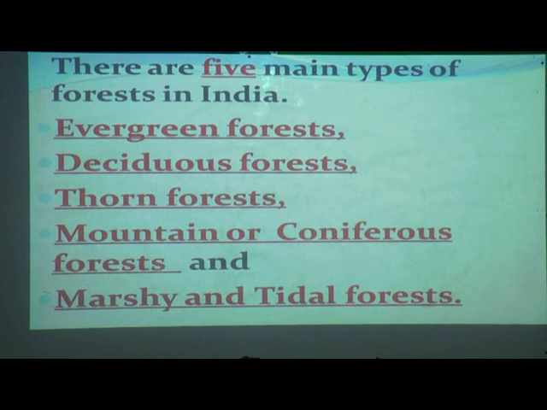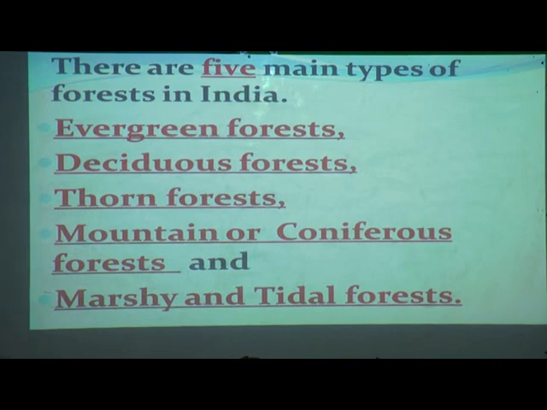There are 5 main types of forest in India. Now how many types are there? 5 types are there. So let us see that. First one, evergreen forest. Second one, deciduous forest. Third one, thorn forest. Fourth one, mountain or coniferous forest. Last one, the marshy and the tidal forest. These are the 5 main types of forest.